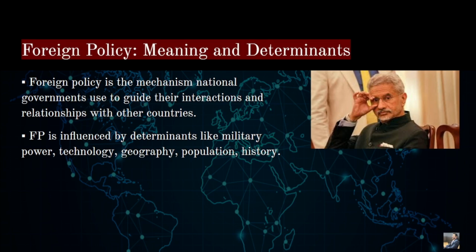All right, so this is the man who is mainly responsible for India's foreign policy and the stance and the position that we have today in the global arena. What do I mean when I say the stand that we have in the global arena? Recently there was a tussle between the Maldives and India.